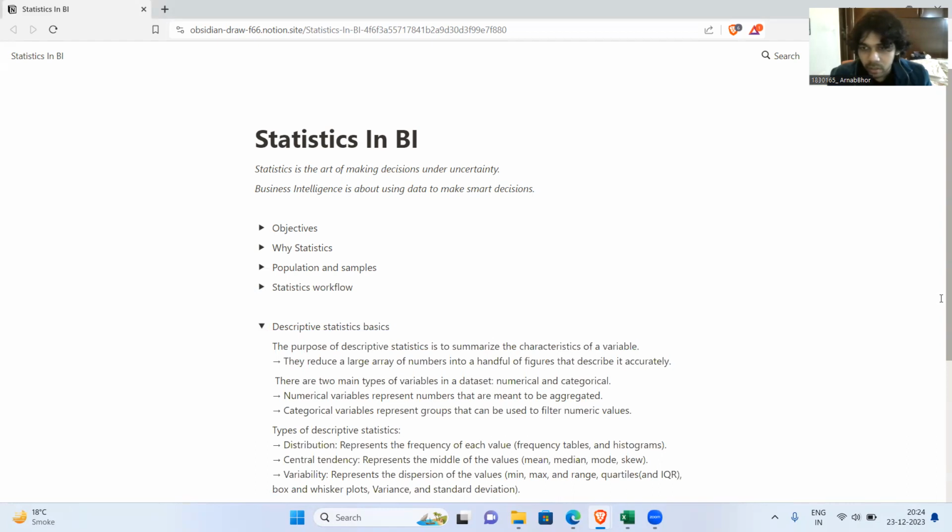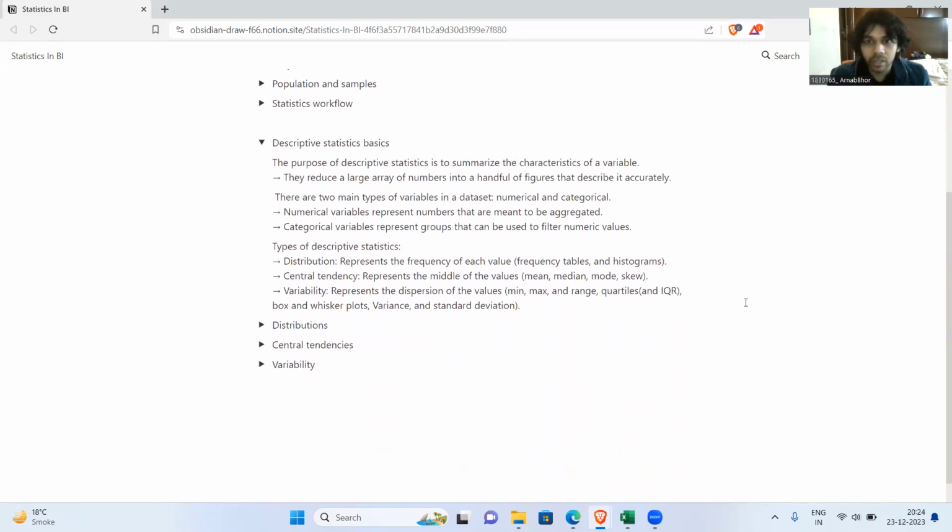What's the purpose of descriptive statistics in general? It's to summarize the characteristics of a particular variable, right? Now, what is a variable? A variable is any quantity or a category. Let's say I just mentioned height of people in India. So height is our variable. So any attribute of a person or an entity is our variable from a statistical perspective.